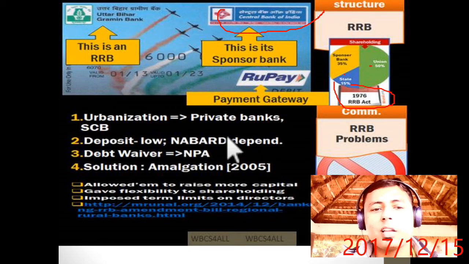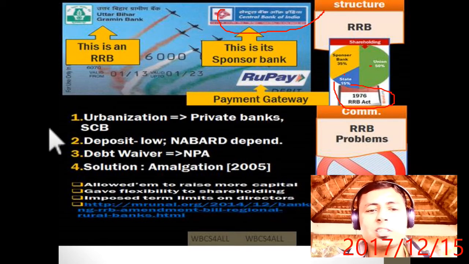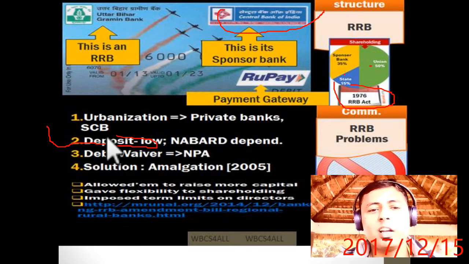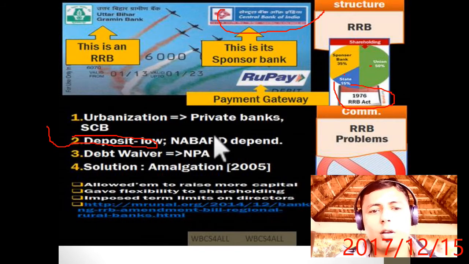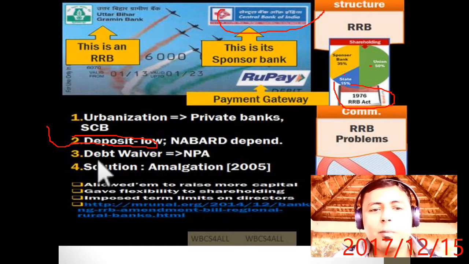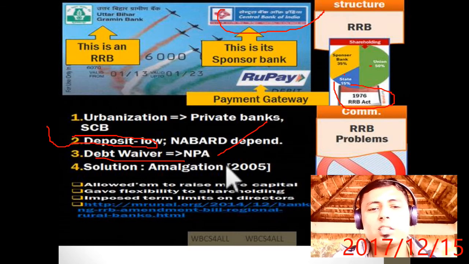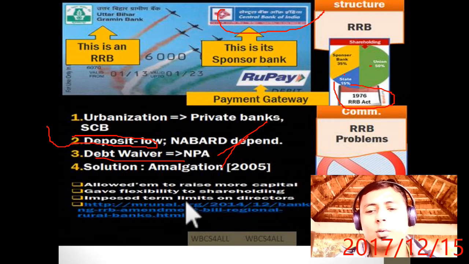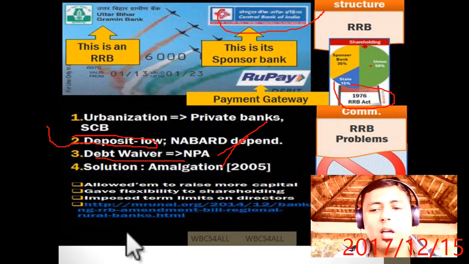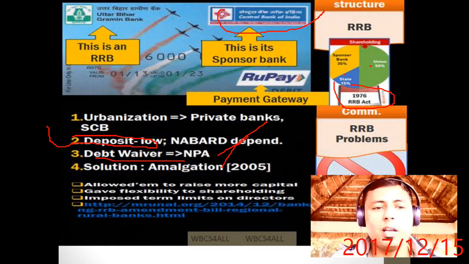Problems: urbanization. Private banks and scheduled commercial banks' deposits are very low in RRBs, so they are basically dependent on NABARD for money. And debt waivers happened, that is the farmers' loan waiver. So the NPA solution is amalgamation. Now they have been allowed to raise more capital, with flexibility in shareholding. There is the RRB Amendment Bill in 2014, it has been passed.